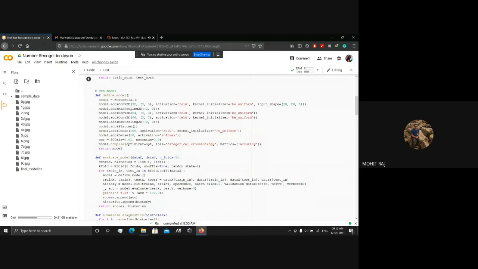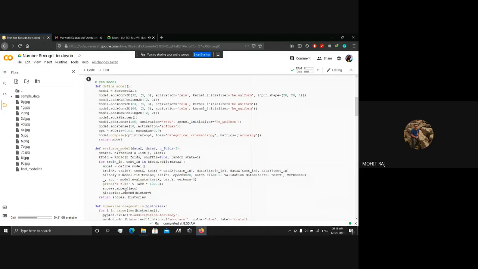Here we take batches of different sizes: first 32, then 64, again 64, then 100 and 10 for training of our model. And here we printed the accuracy of our model.